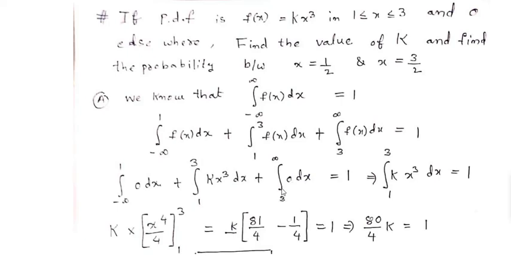Therefore simply the integral within limits 1 to 3 of k x cube dx is equal to 1.